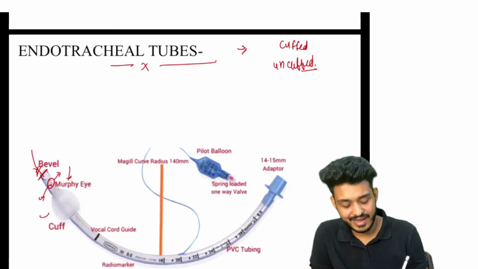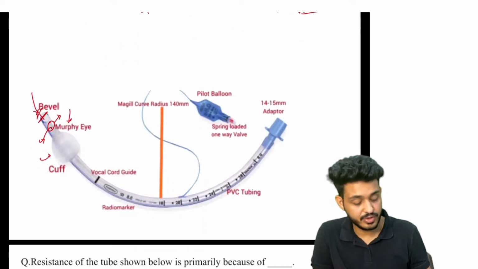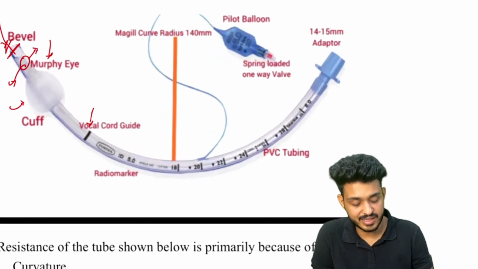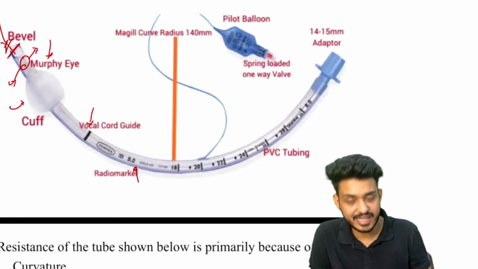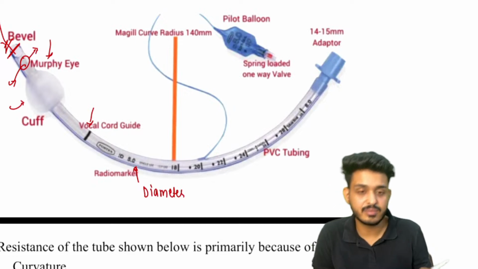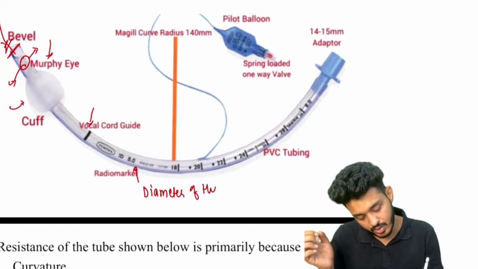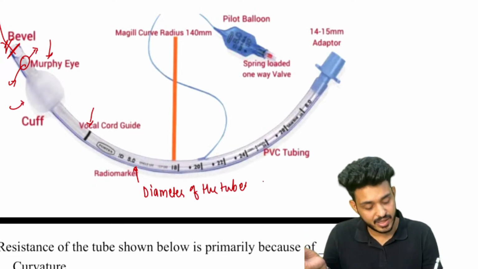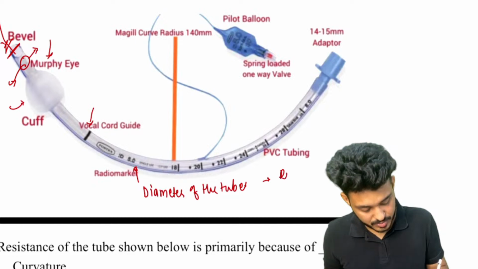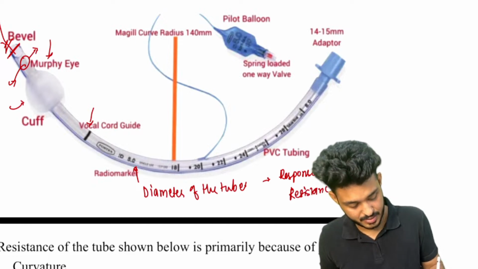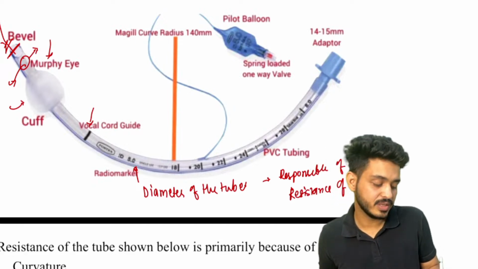Then we are having this cuff, that is why they are known as cuffed tube. We are having this lining for the vocal cord guidance. This is an 8 number tube, so that is telling us about the diameter of the tube. And remember guys, diameter is very important. Why is diameter important? Because it is responsible for resistance of gases.